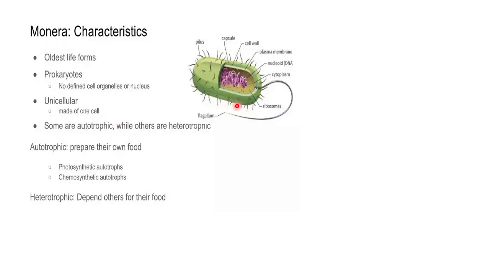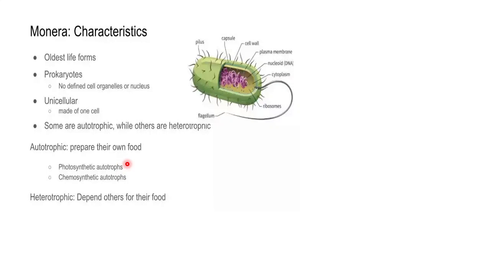Then with regard to nutrition, they may be autotrophic or they may be heterotrophic. That means they may prepare their food or they may not prepare their food. Now the ones which can prepare their food from the carbon source, carbon dioxide, for energy they're dependent either on light. If they're dependent on sunlight, they will be photosynthetic autotrophs.